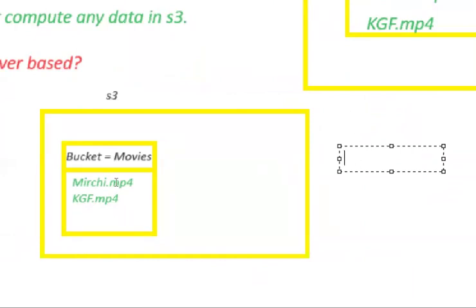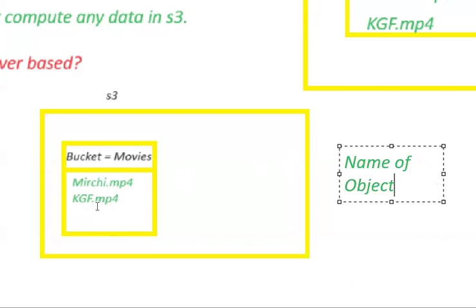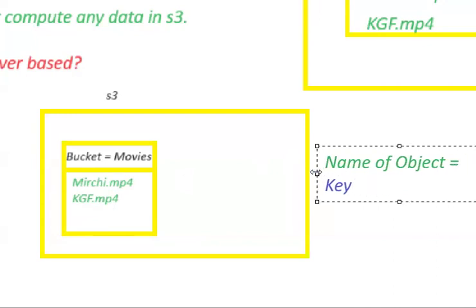Now, what are the names of those two objects? mirchi.mp4 and kgf.mp4. We call the name of an object a key. In buckets, whatever objects I have, those names I can call keys.